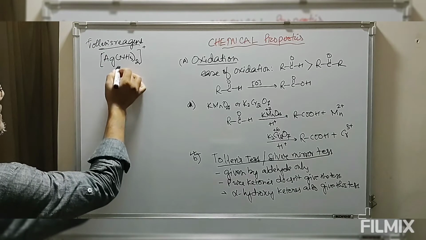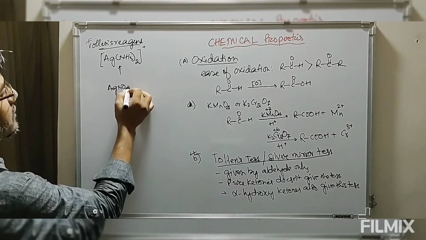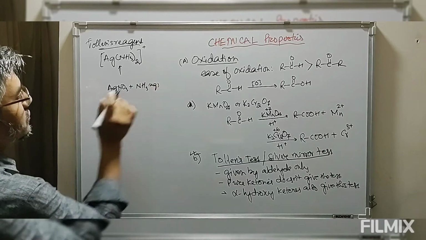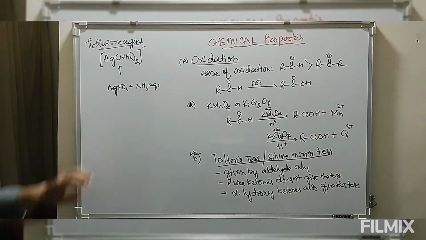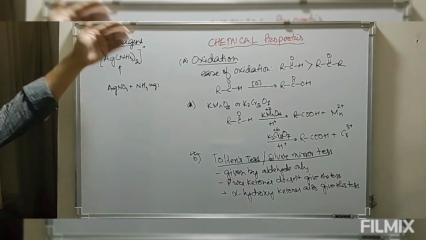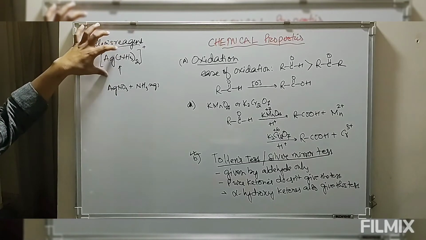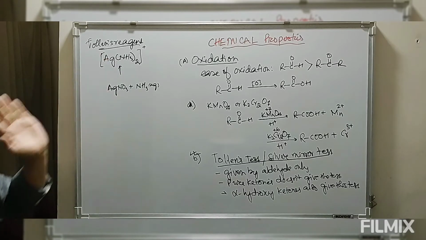Now this is prepared from silver nitrate solution, to which we add aqueous ammonia. So when silver nitrate is mixed with excess aqueous ammonia, it is converted into ammoniacal silver nitrate solution, and this ammoniacal silver complex acts as the reagent. So this is the Tollens reagent.